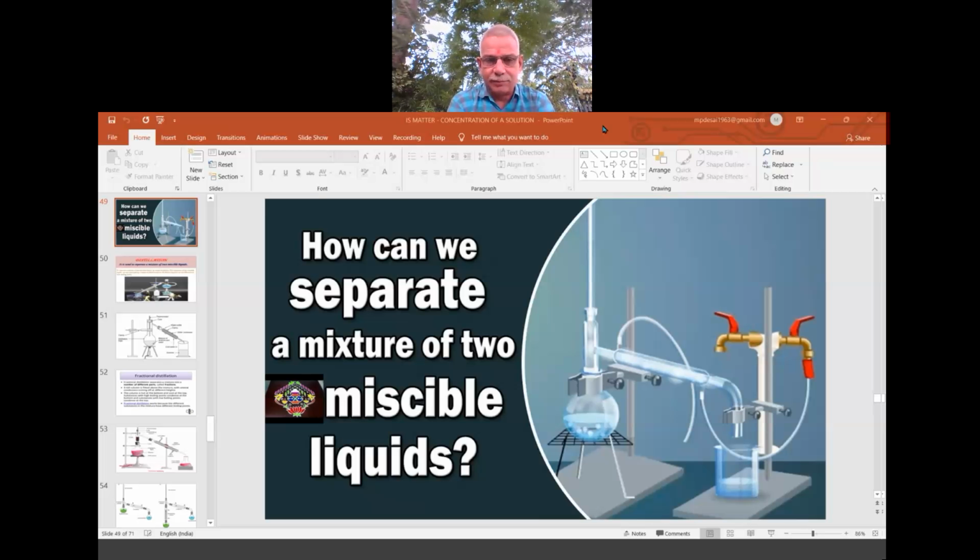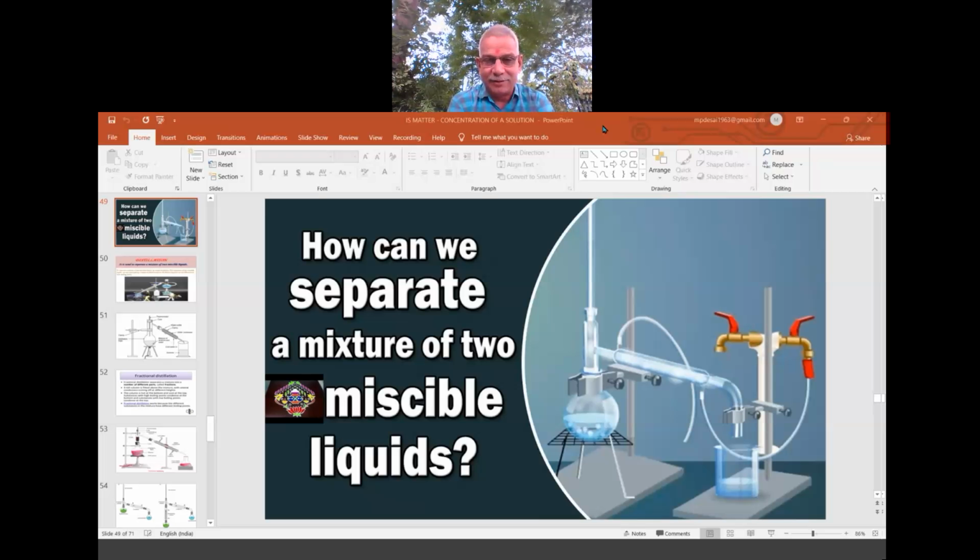This we learnt. That was the case of two immiscible liquids. Today, the two liquids are miscible. They mix well. When they mix well, can we use the same technique? We can't. Therefore, depending upon the nature of the components and the nature of the mixture, we have to use a suitable method. So for two miscible liquids, we will use a special technique known as what?